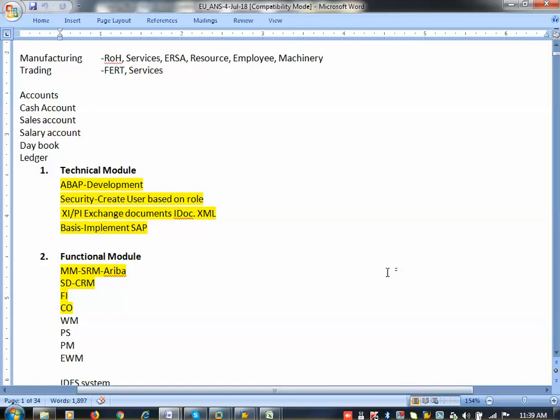The same way in SAP also, a security department will be available. Here the security guy will create your user ID and password in the SAP system. Whether you are working as a purchase guy, sales department guy, or production manager, production executive, production clerk, floor employee, like that designation will be available. That designation will be given in the HR department when you join the organization through the appointment order. Based on the same designation, this security role will be created.